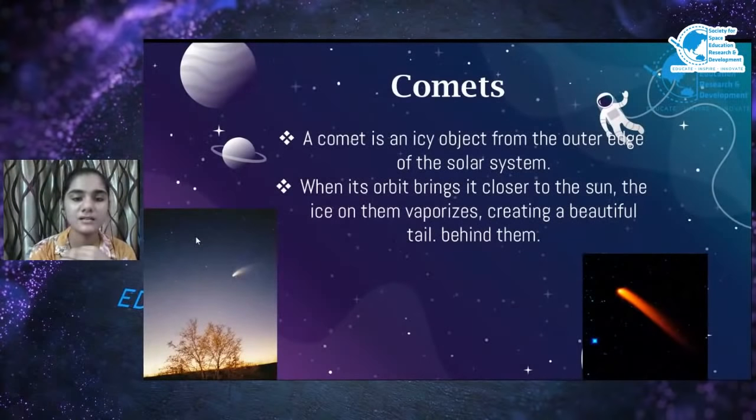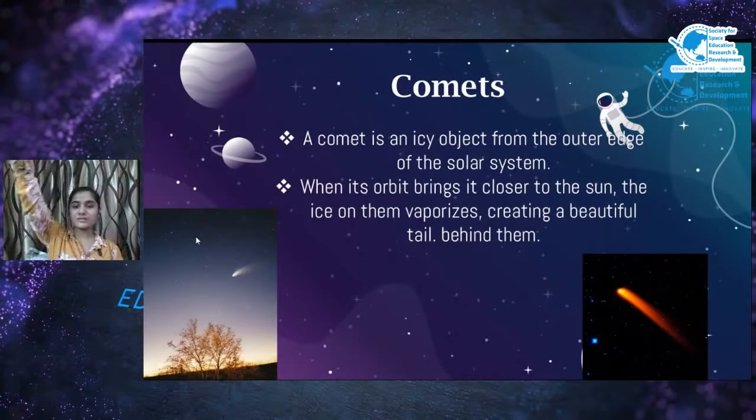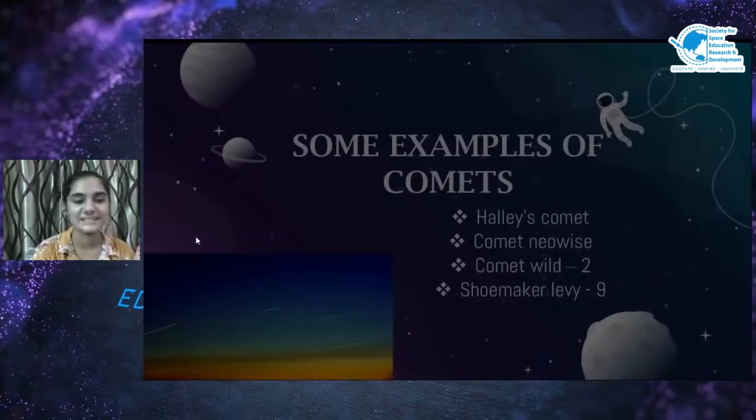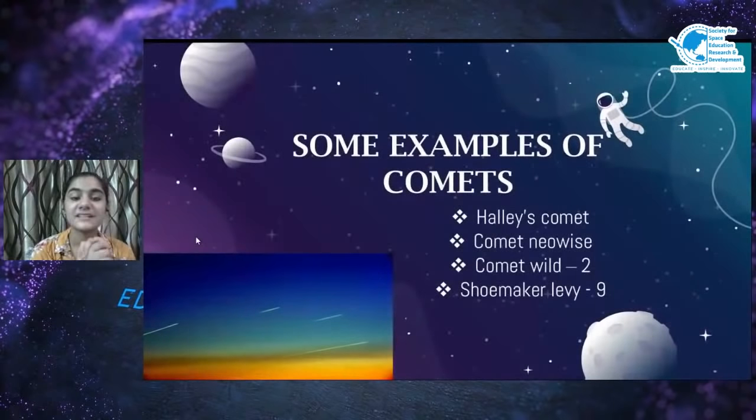Comets. Do you know what a comet is? Let me tell you. A comet is an icy object from the outer edge of the solar system. When its orbit brings it closer to the sun, the ice on it vaporizes and creates a beautiful tail behind it. And it looks really amazing when we see it at night. And these are some examples of comets that we see.